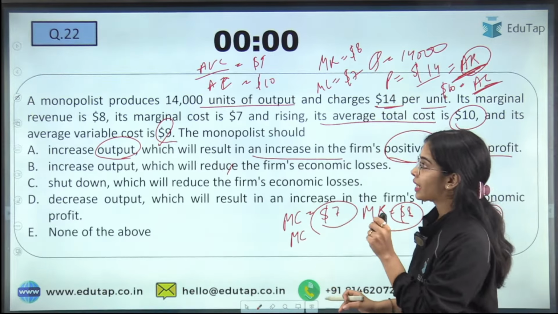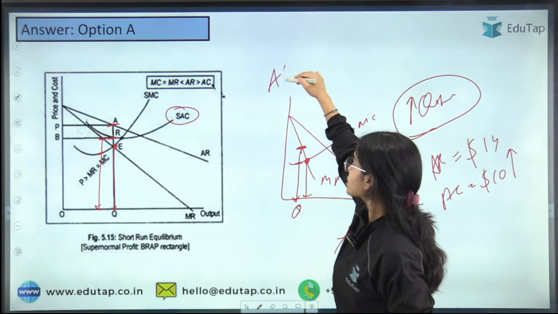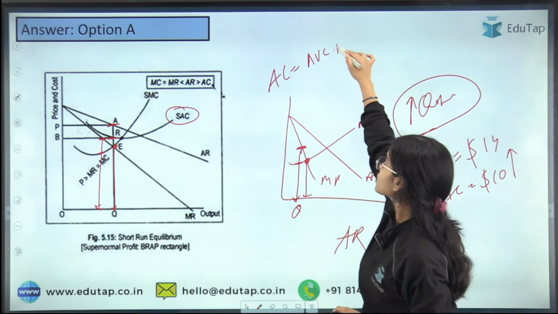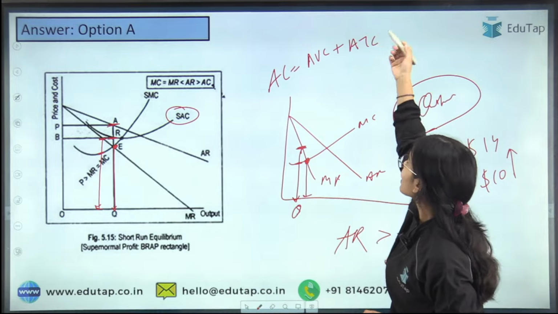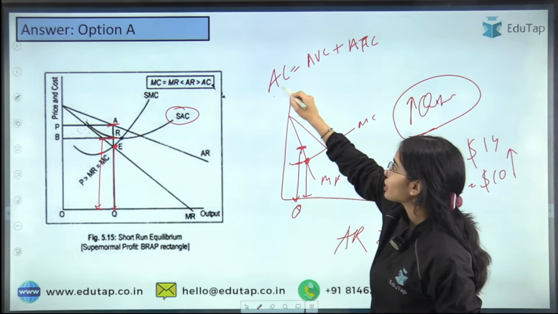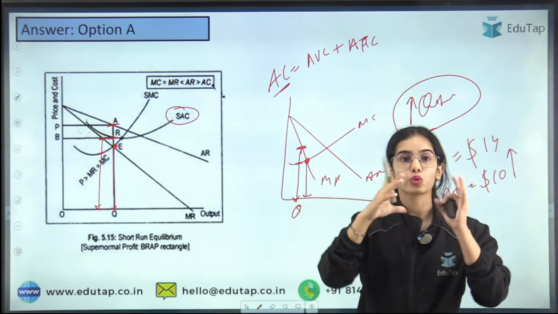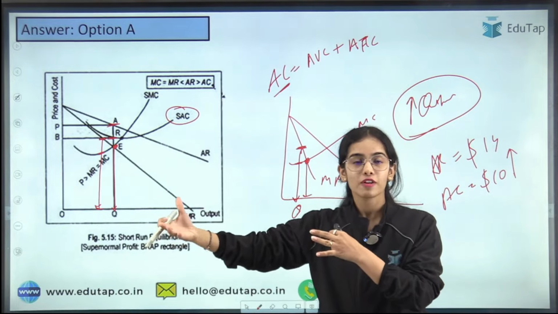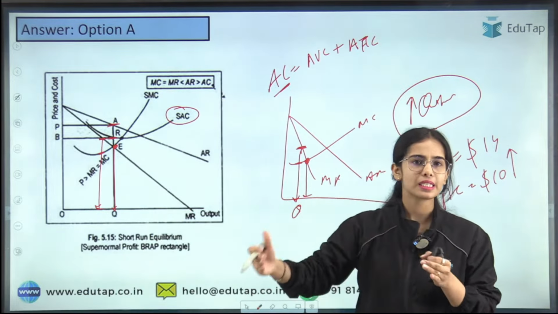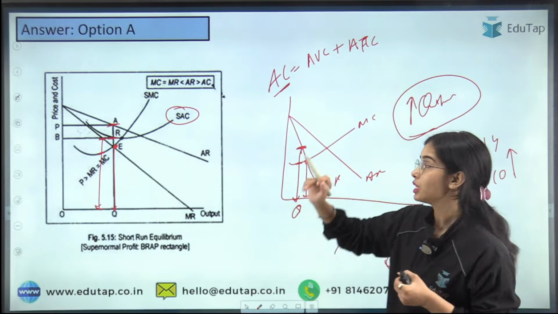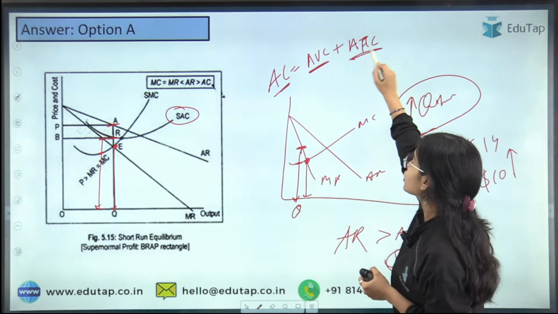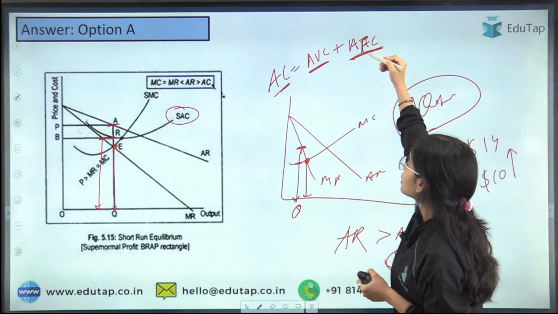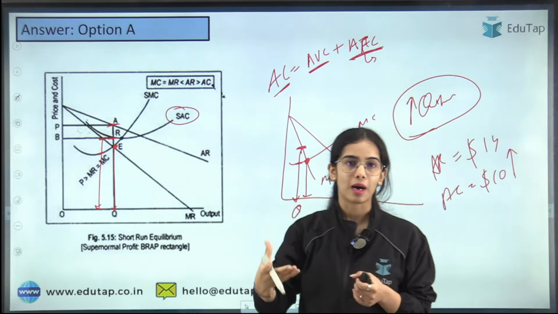A is the answer. And see, average total cost is equal to average variable cost plus average fixed cost, my bad. The variable cost is the cost of the changing factor, that is labor. Labor is continuously changing: 1 labor, 2 labor, 3 labor. And the average fixed cost is the cost of the fixed factor, that is capital, in the short run.